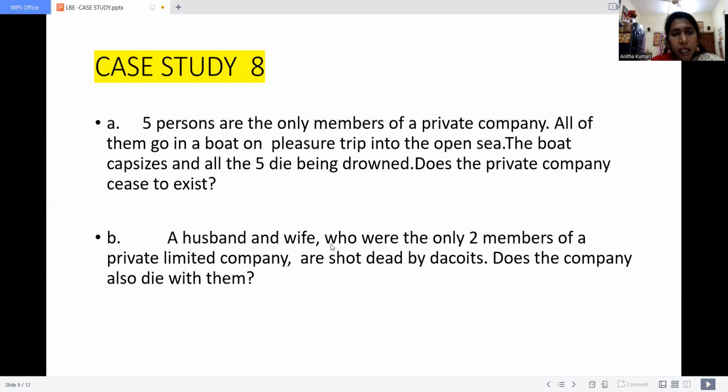Five persons are the only members of a private company. All of them go in a boat on a pleasure trip into the open sea. The boat capsizes and all five die by drowning. Does the private company cease to exist?